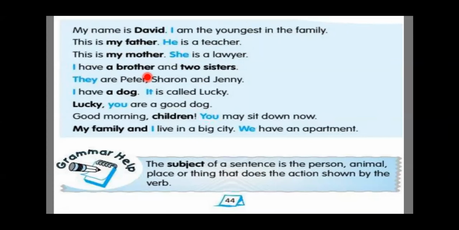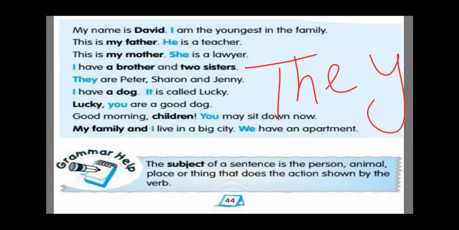I have a brother and two sisters. Here I is a personal pronoun. Now next, they are Peter, Sharon, and Jenny. As you can see, they is used for plurals. They is the pronoun which is used when you are talking about more than one person, two, three, four, or more than that also. So we use they.